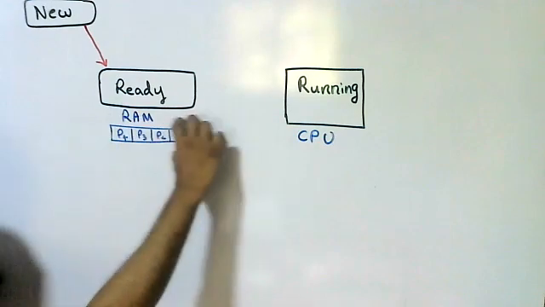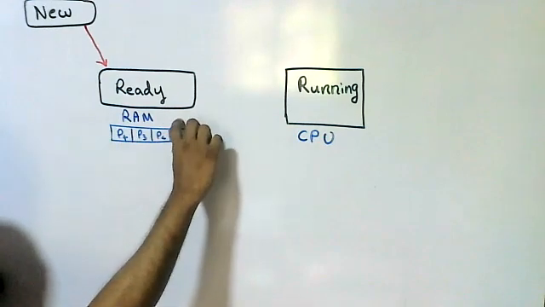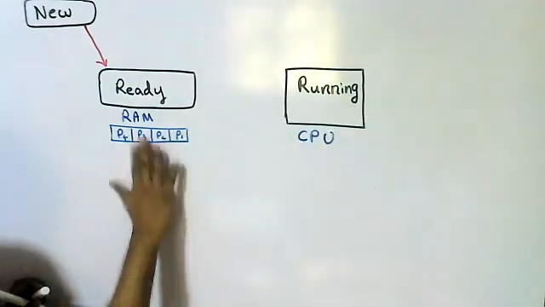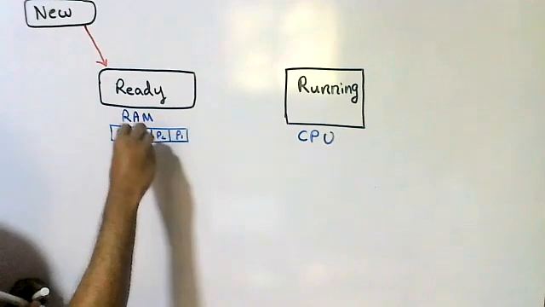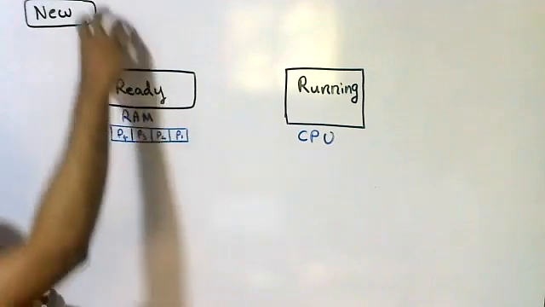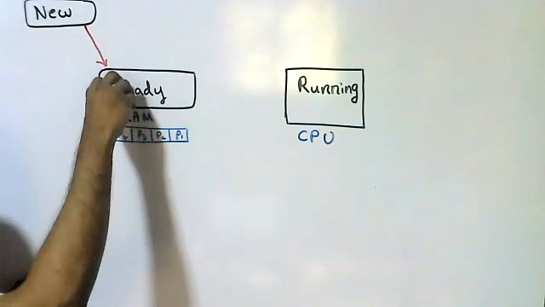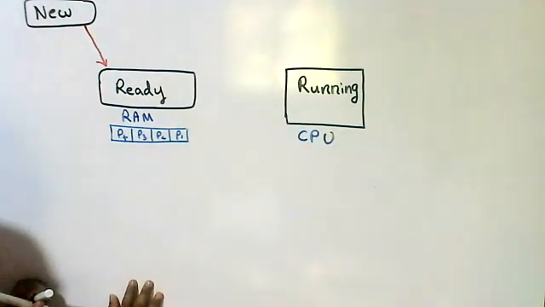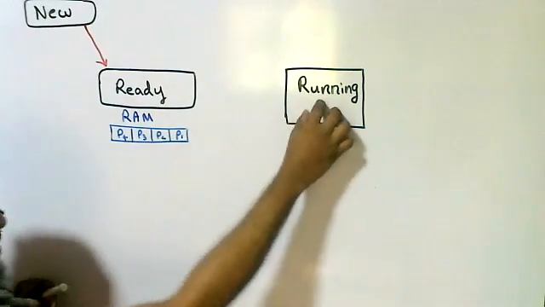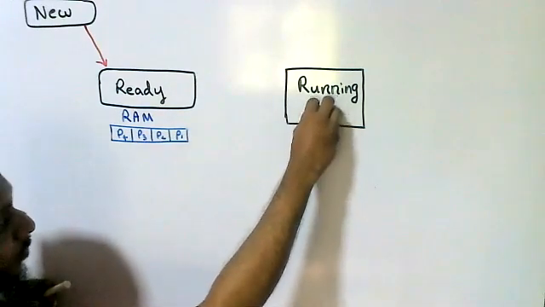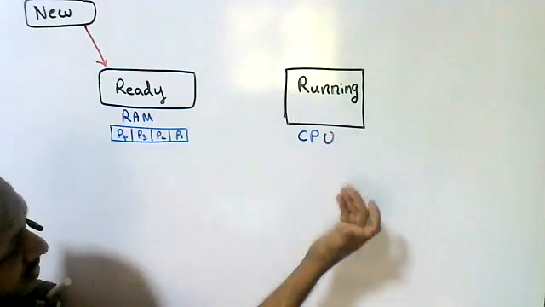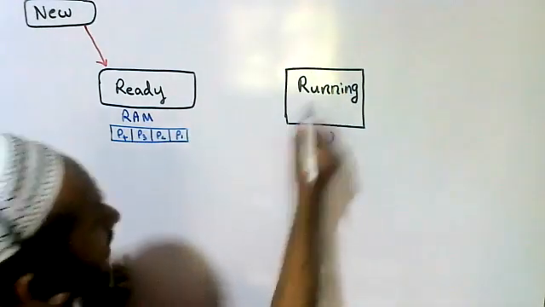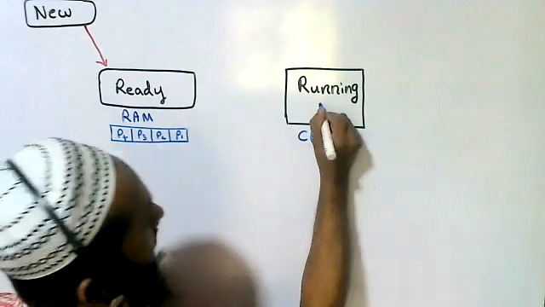So processes waiting in the ready queue enter the running state for their execution. Here no execution is there, just waiting. Data and instructions are stored in RAM and processes are waiting for their execution. So whenever the CPU is free, or a process is going to terminate, or a process is going to an IO event, another process can enter the CPU, right? We'll take P1 here.